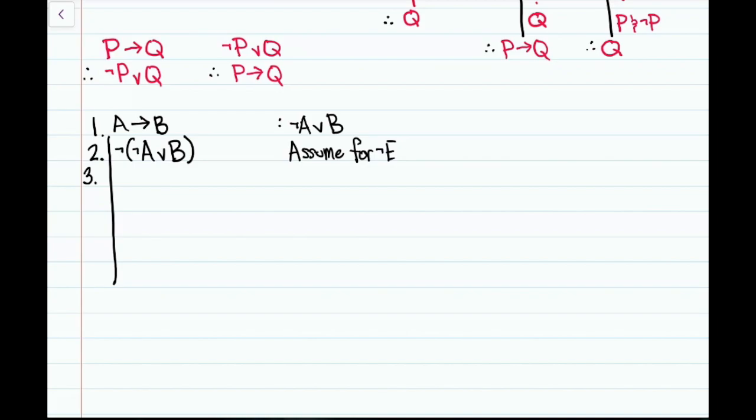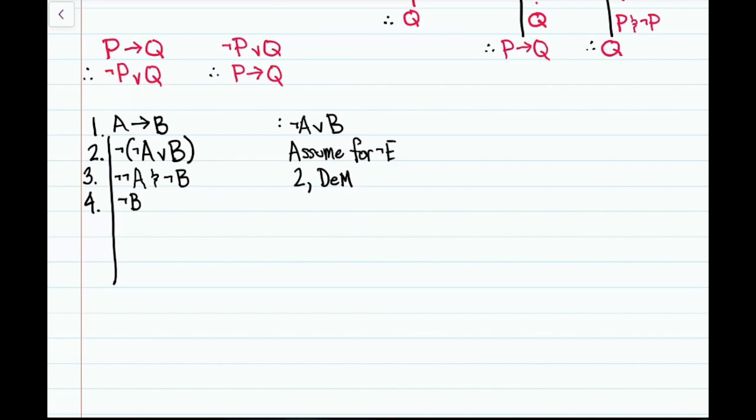All right. Well, from De Morgan's law, it follows that it's not the case that not A, and it's not the case that B. We got this from 2 and De Morgan's law. All right, now we can take out the right disjunct from line 3.